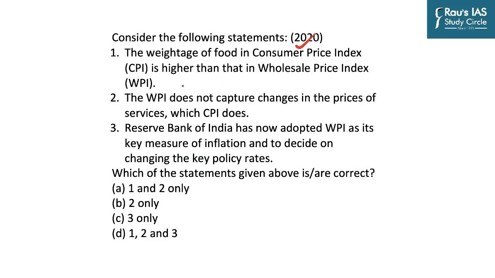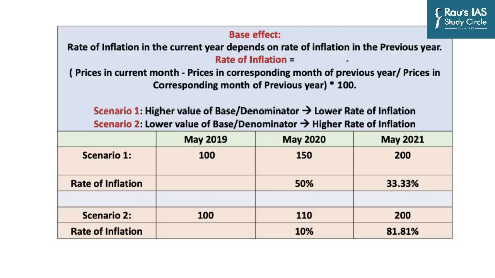And so let us now go back to the Prelims 2020 question and try to solve it. The weightage of food in Consumer Price Index is higher than that in WPI, which is correct. We have seen that. WPI does not capture changes in prices of services, which CPI does, which is also correct. RBI has now adopted WPI. No, this is wrong because RBI has adopted CPI as its key measure of inflation and to decide on changing the key policy rate. And so statements 1 and 2 are correct, leading us to the right answer A. And so often students ask about the base effect.